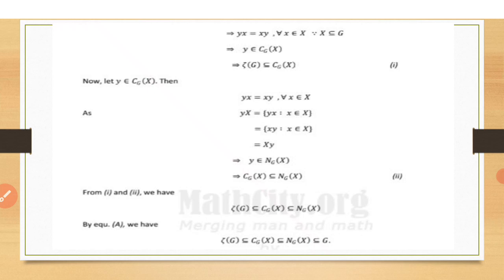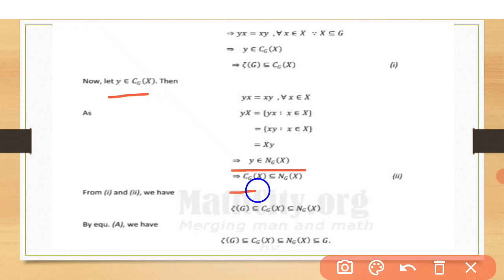That's why this small x is an element of the subset X, and yx is equal to xy. Here we prove that if y belongs to the centralizer, then y also belongs to the normalizer. So every element of the centralizer will be in the normalizer of X in G.